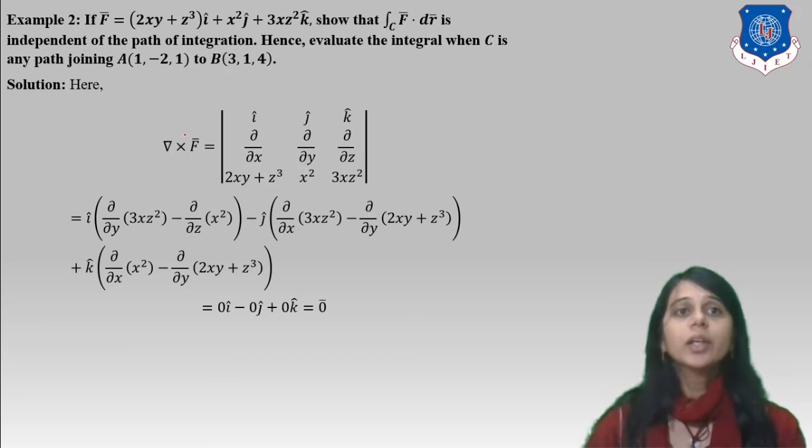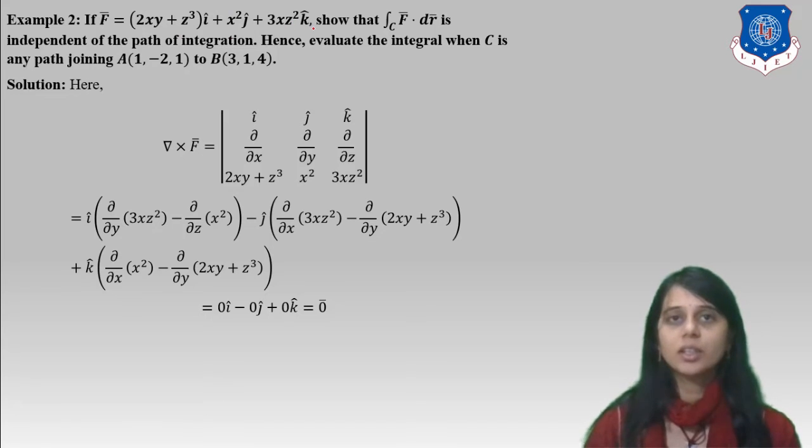Next example is a 3-dimensional one. If F = (2x + yz) i + x² j + 3xz² k, show that over the integration path C, the integral of F·dr is independent of the path of integration. Hence, evaluate the integral when C is the path joining A to B. First,